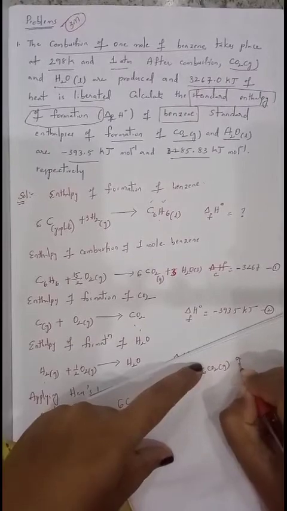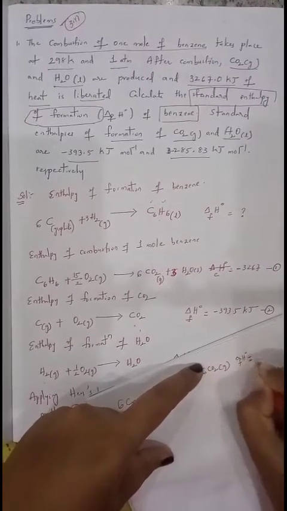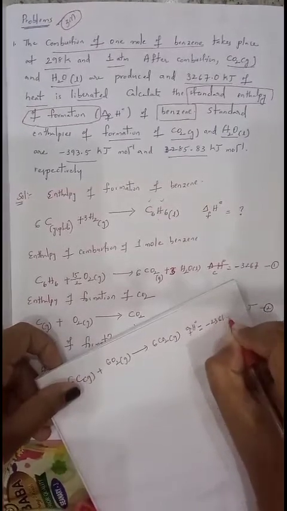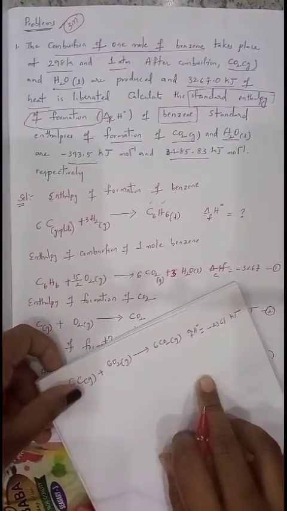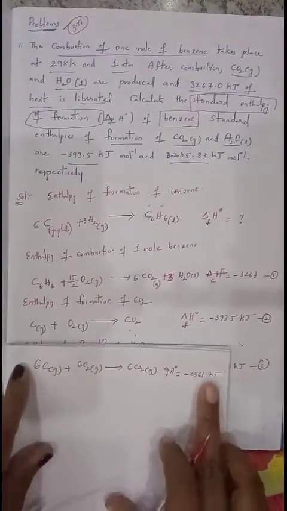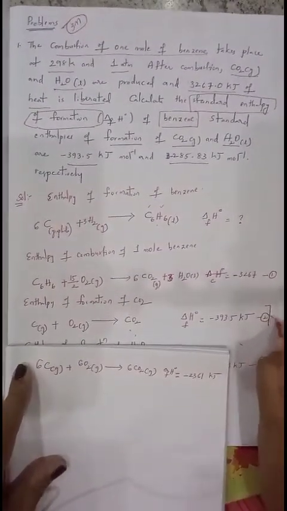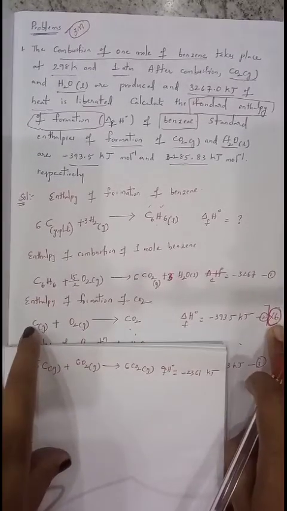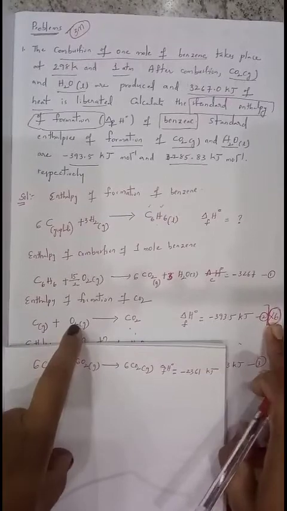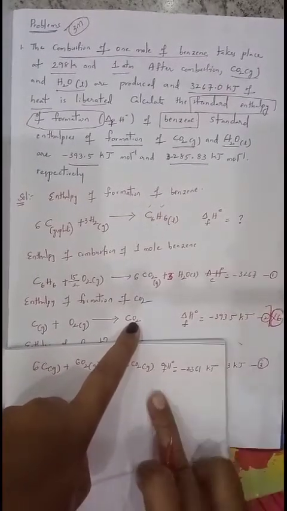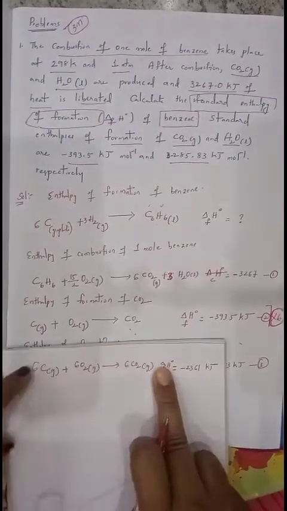Then delta H naught F becomes minus 2361 kilojoules. So totally this equation 2 is multiplied by 6: 6 carbon, 6 O2, 6 CO2, and 6 into 393.5, we get this much heat energy.